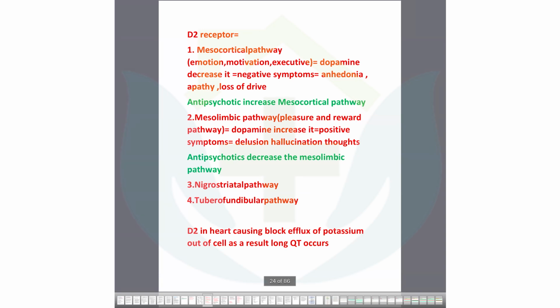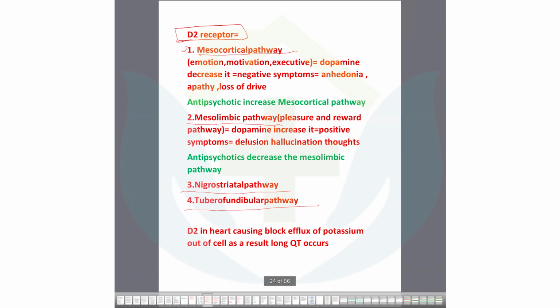There is the mesocortical pathway, just know the name, the mesolimbic pathway, the nigrostriatal pathway, and the tuberoinfundibular pathway. These are the white tracts within the brain that connect areas to each other so they can function. These are very important pathways, and all of them have D2 receptors. So whenever you block this D2 receptor, there will be some effect.